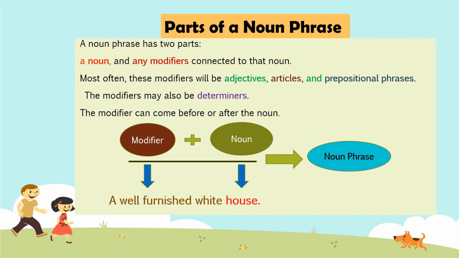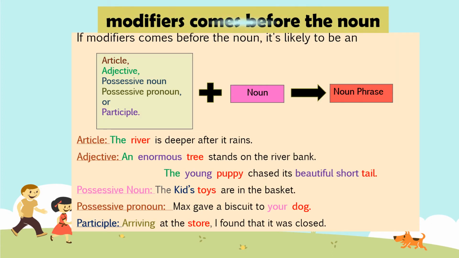So, modifiers can be adjectives, articles, prepositional phrases, or also determiners. So, a modifier can come before the noun or after the noun. Let us understand about the modifiers which come before the noun. Modifiers like article, adjective, possessive noun, possessive pronoun, or participles can come before the noun and form a noun phrase.